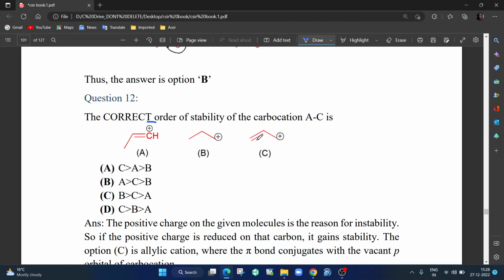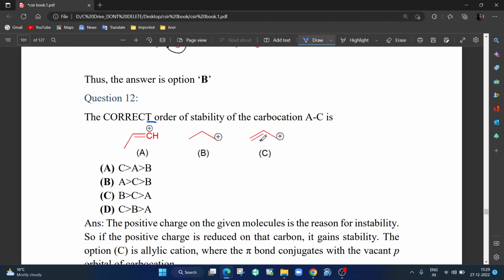Now when you have an allylic carbocation, this pi bond conjugates. Basically there is a p orbital here, there is a p orbital here, and there is a p orbital here. These two p orbitals have one electron each, and this p orbital is vacant. So they say, why are you vacant? You are also a brother, so let us just join hand to hand. When it joins hand to hand, the positive charge, the electron deficiency, is shared between these three p orbitals.